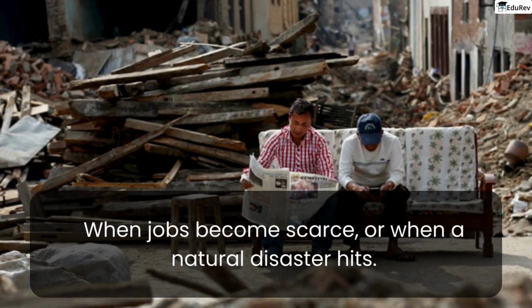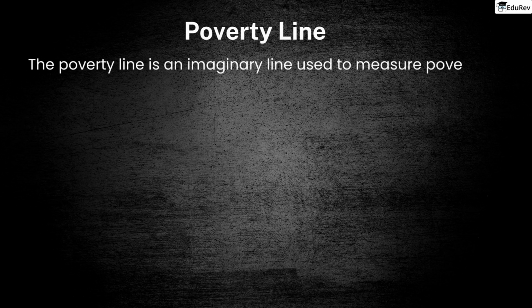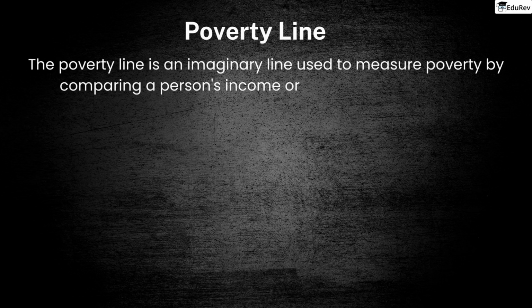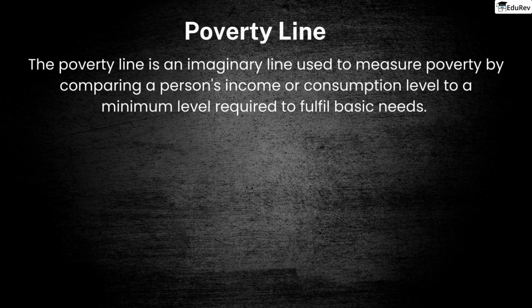So far, we have learned about the various aspects of poverty. Now, we will explore how poverty is measured with the poverty line. The poverty line is an imaginary line used to measure poverty by comparing a person's income or consumption level to a minimum level required to fulfill basic needs.